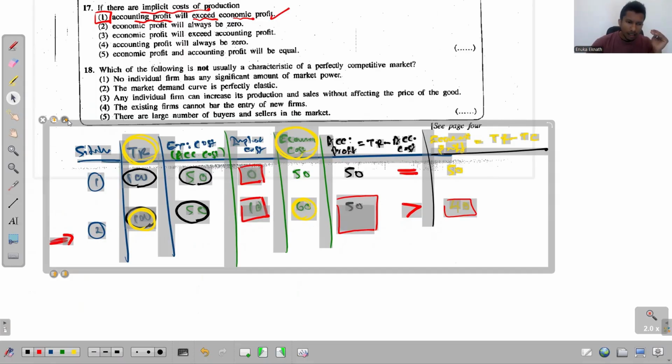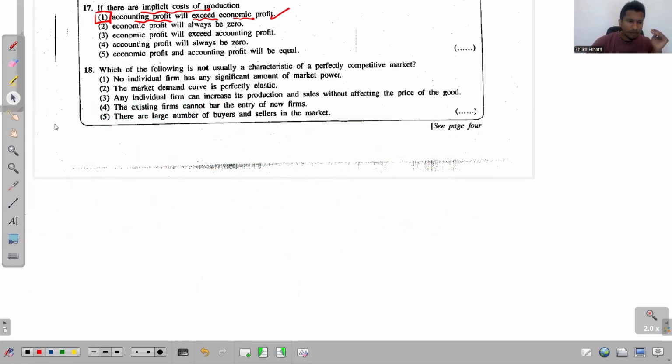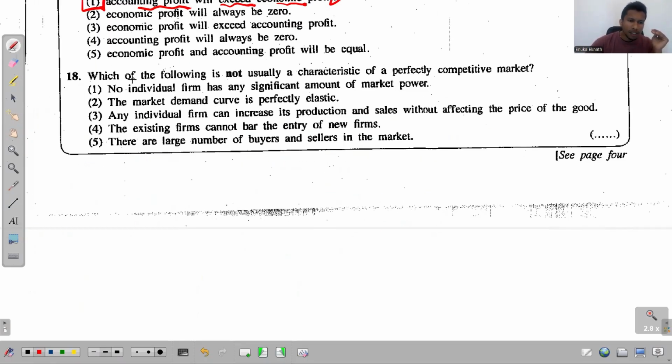In the 18th question, what do we get? Which of the following is not usually a characteristic of a perfectly competitive market? If it is perfectly competitive, what are the examples? Eggs market, basmati rice market. There are plenty of such examples, so think of more like these.